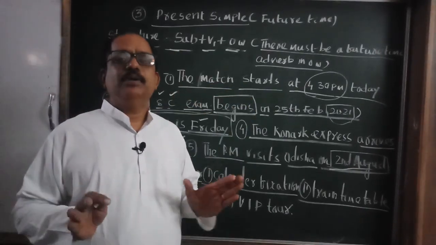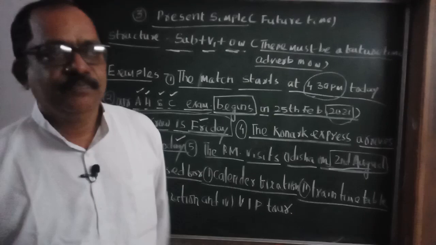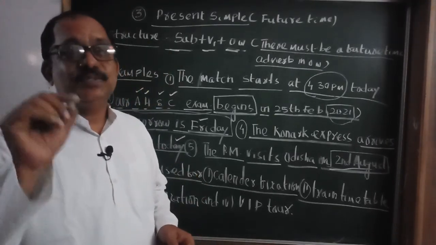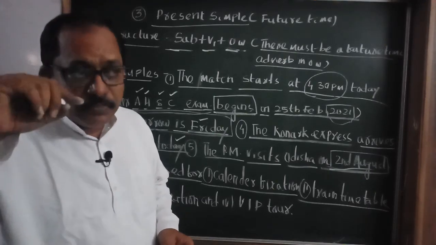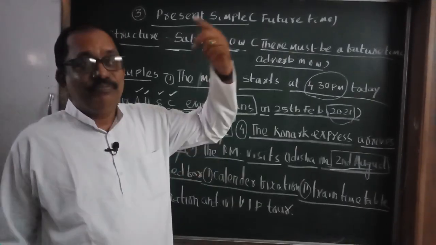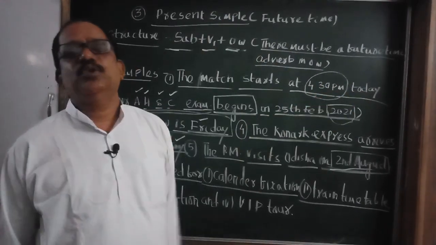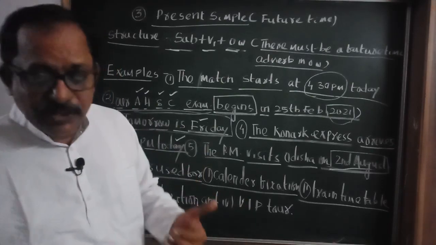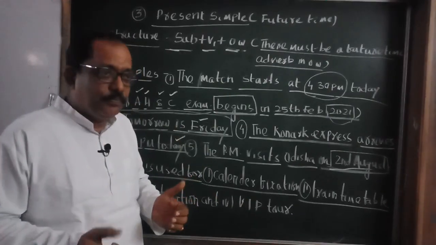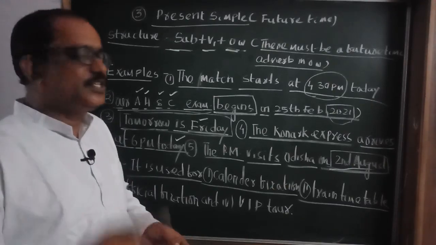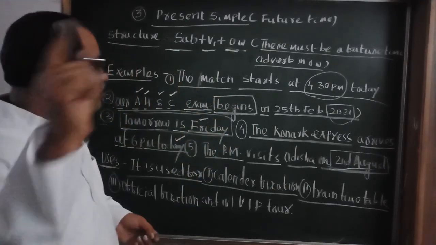For example, the name of the bus is Kamadhanu Express. You booked the ticket now. The Kamadhanu Express will leave Berhampur at 10:30 and will arrive at Koraput at 6 a.m. tomorrow. What will you say? My bus, the Kamadhanu Express, leaves Berhampur at 10:30 p.m. today. This is the train or bus timetable.